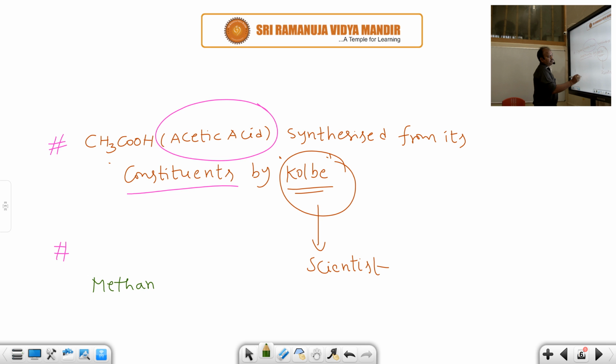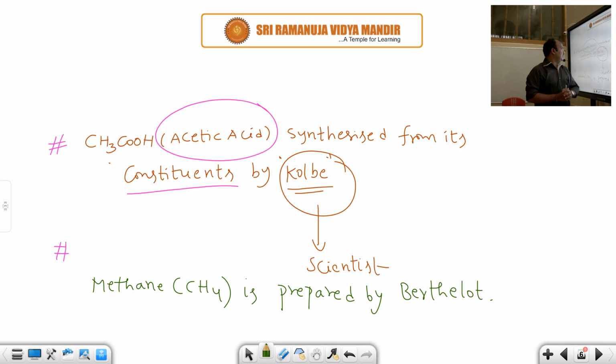So in the initial stage we couldn't prepare organic compounds in the laboratory according to vital force theory. This was disproved by Höhler because Höhler prepared an organic compound in the laboratory using ammonium cyanide. The urea formula is NH2CONH2.